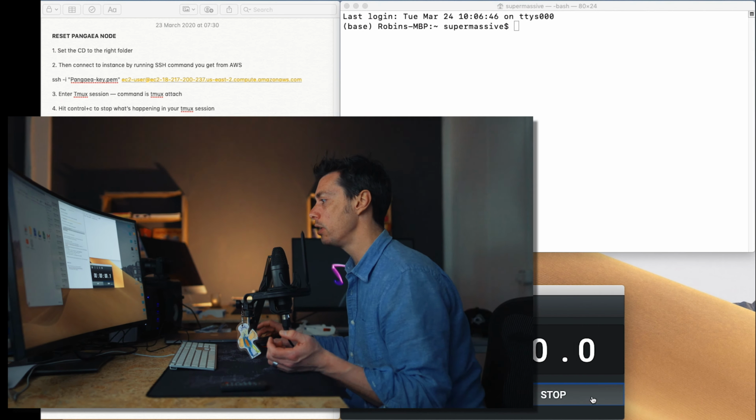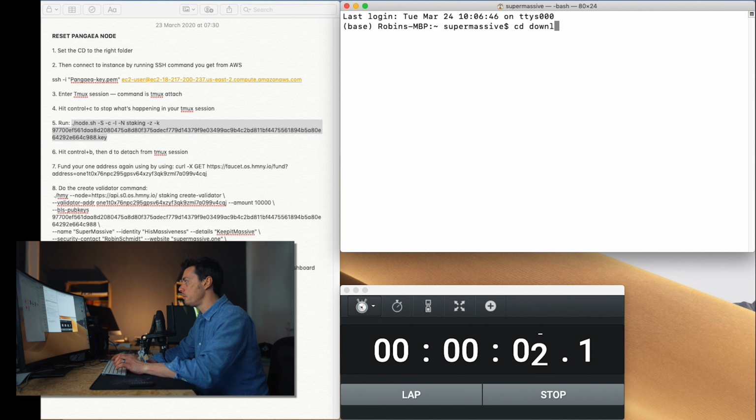So I know this seems like a really annoying thing to have to go through every time, but let me just show you just how quick it actually is. So we're going to set a timer. Here we go. And just do it.